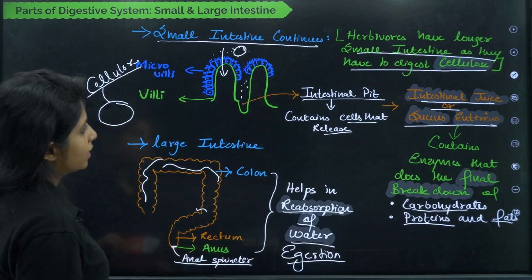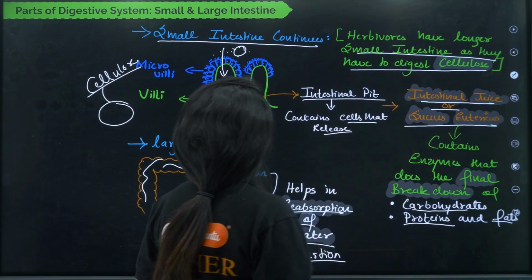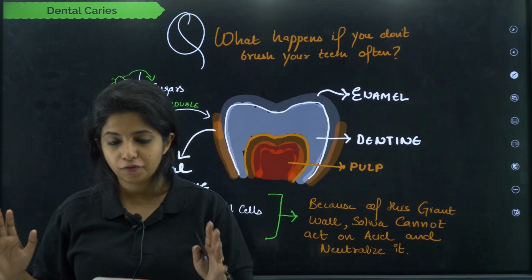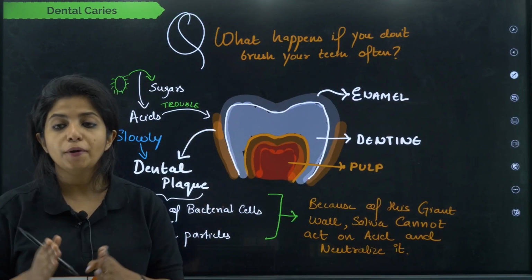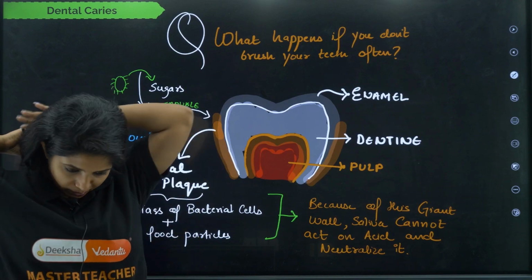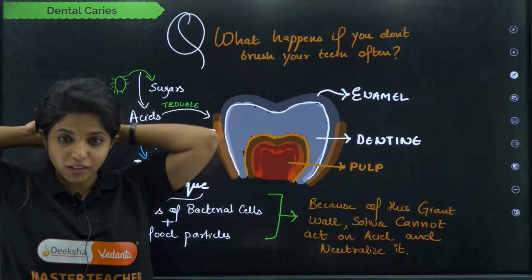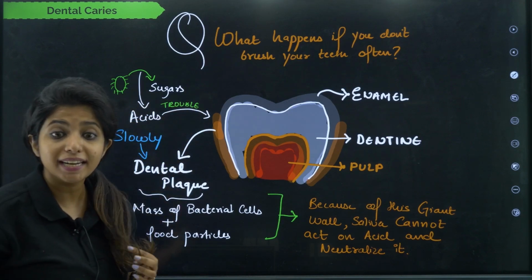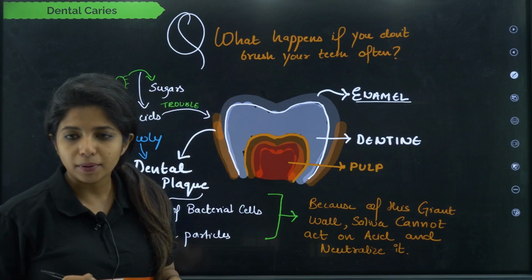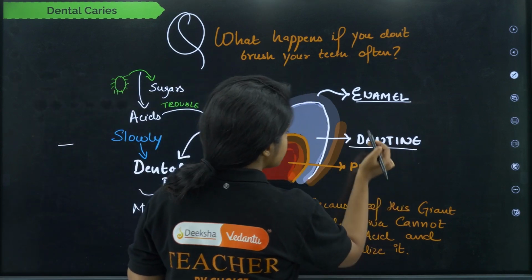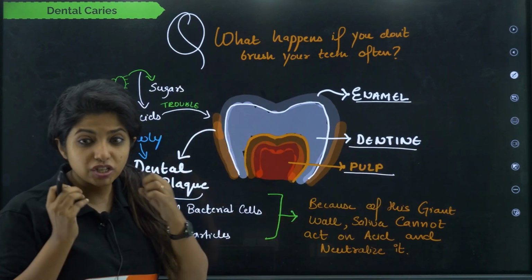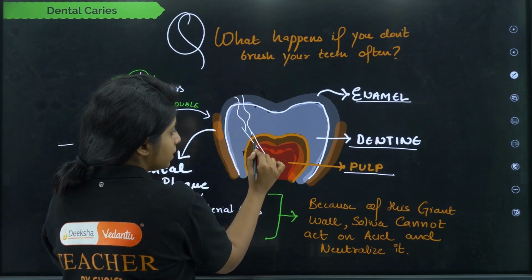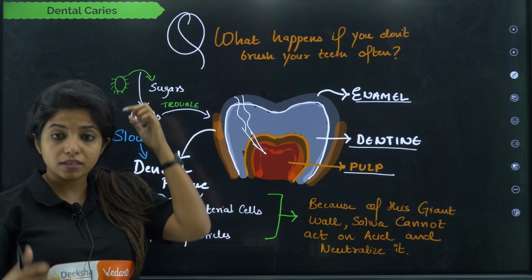Okay, so you have completed nutrition in human beings as well. Going ahead, what do we have? We have one last topic left from this, that is what happens if you do not brush your teeth often. Now that is important. So in our teeth, if you see the structure, the outermost thing that you see is known as enamel. Inside enamel you have something known as dentine. Inside dentine you have the pulp cavity, which is rich in nerves and everything. So for example, if some problem happens over here and it goes inside, that's when it starts paining, because the nerves and everything start to get affected.